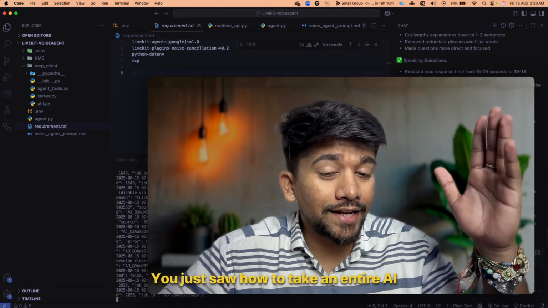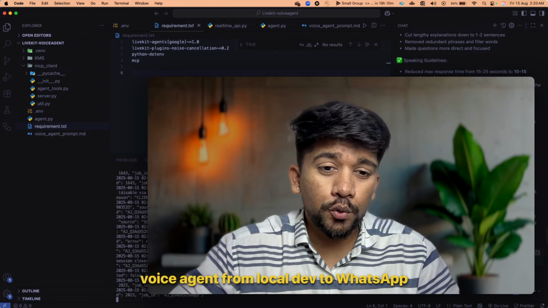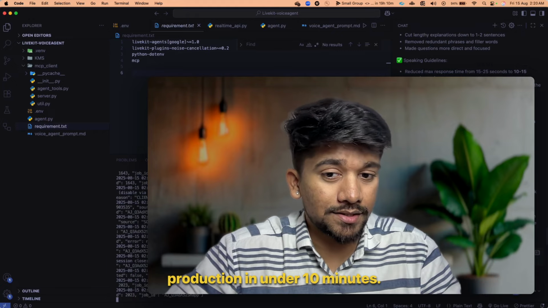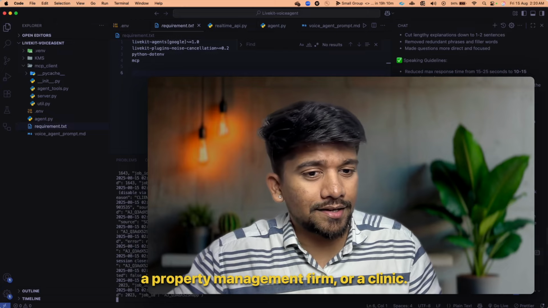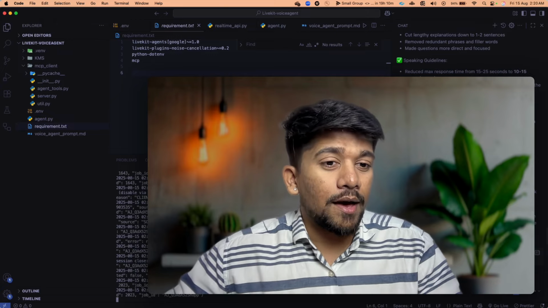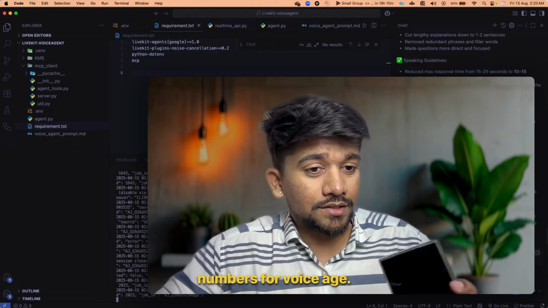You just saw how to take an entire AI voice agent from local dev to WhatsApp production in under 10 minutes. Imagine deploying this for a restaurant, a property management firm, or a clinic. The ROI is massive. People are very ready to use WhatsApp numbers for voice AI.